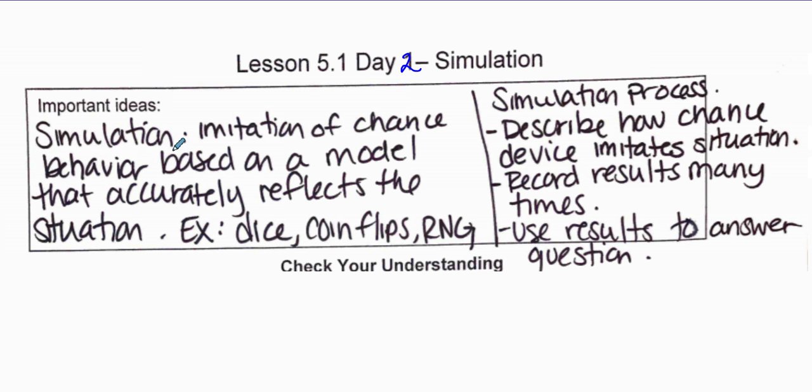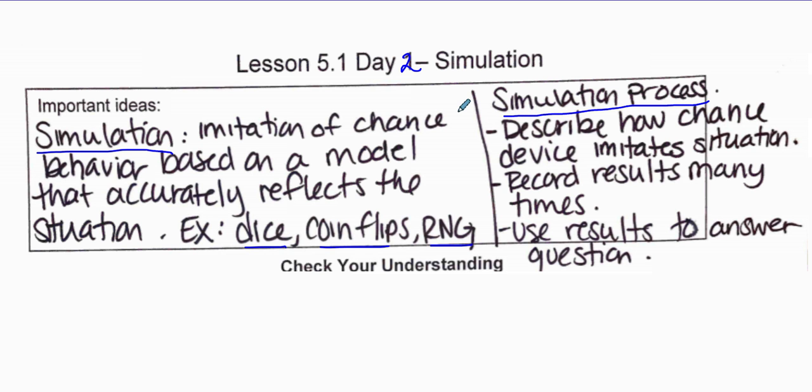All right, simulation. Now, if you're wondering what a simulation is, it is an imitation of a chance behavior based on a model that accurately reflects the situation. For example, we might use a dice, coin flip, or a random number generator, all to model accurately the situation of a chance behavior.